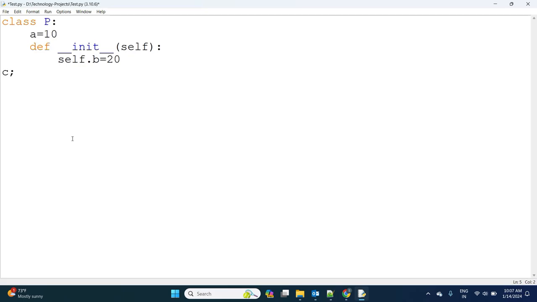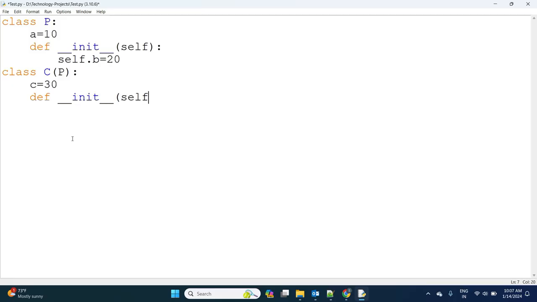Next, I'm taking class CP, a child class extending the parent class. Now c is equal to 30, and def __init__.